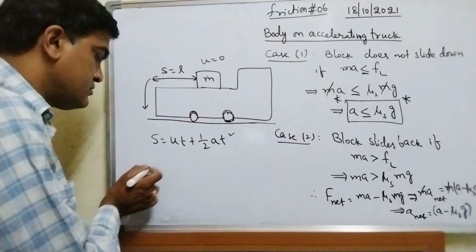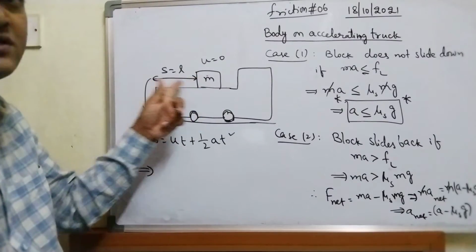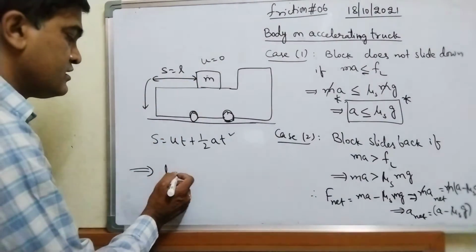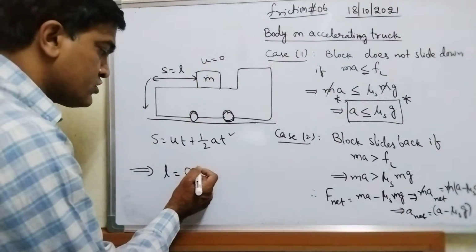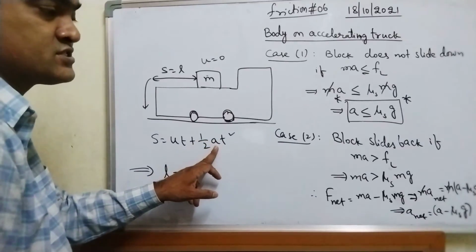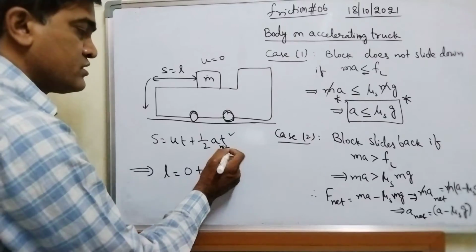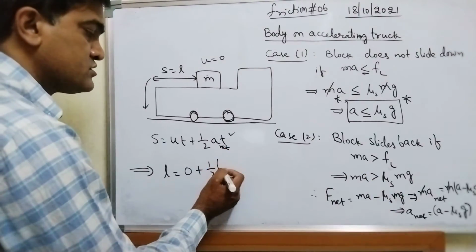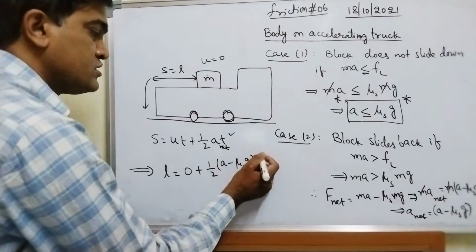S is the distance travelled by the block, so let me write L. L is equal to initial velocity 0 into t, which is 0, plus half into the net acceleration, which is (A minus mu s into g), into t square.